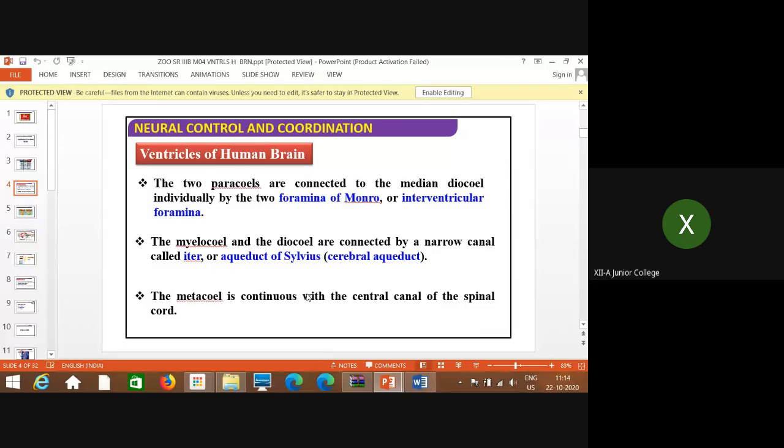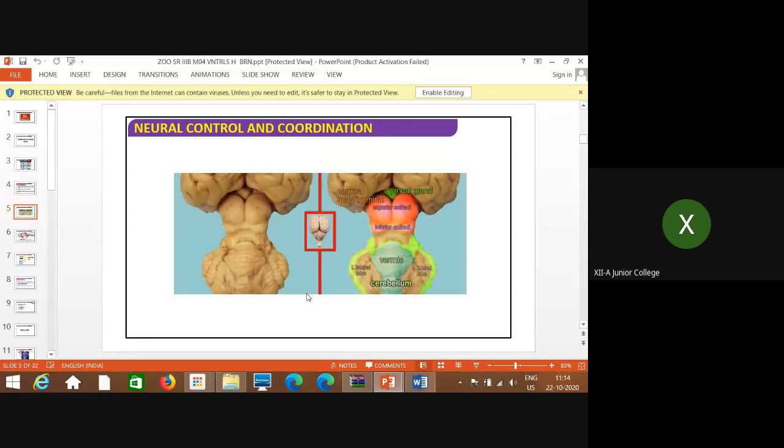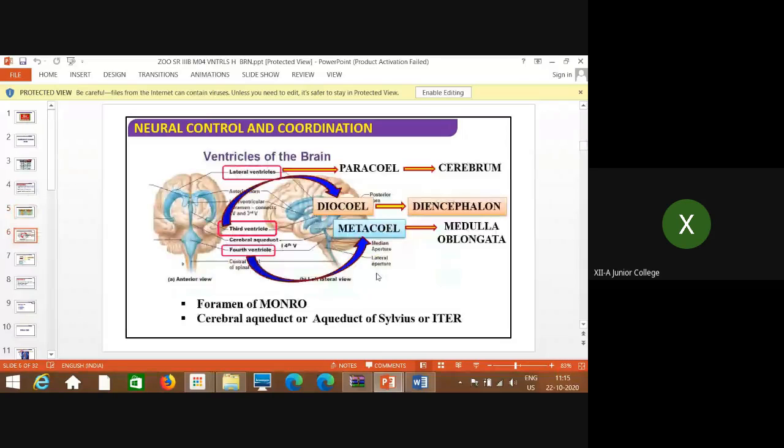Now we'll see, the metacele is the last part. Now this is what is shown. As yesterday also I showed you, these are the lateral ventricles. You can remember all the ventricles are shown. See, these are the two parallel ones, that is the paracele.